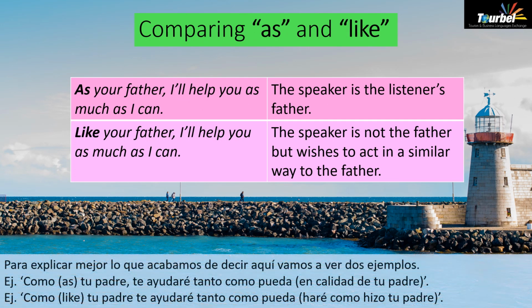To better explain what we just said, we have here two examples. So the first one is, as your father, I'll help you as much as I can. In which case we can tell from the as that the speaker is the listener's father. Whereas the second example is, like your father, I'll help you as much as I can. In this case, the like tells us that the speaker is not the father of the listener, but still wishes to act in a similar way to him.